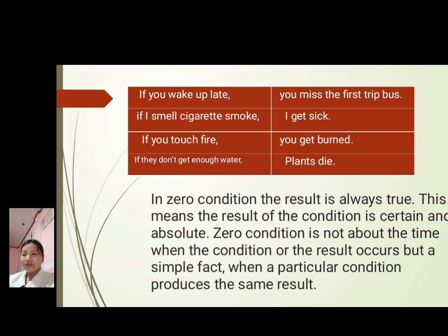In zero conditionals, the result is always true. This means that the result of the conditional is certain and absolute. Zero conditionals is not about the time when the condition or the result occurs, but a simple fact where a particular condition produces the same result. Zero conditionals don't talk about specific time. Instead, they express simple facts that are always true whenever the condition is met.